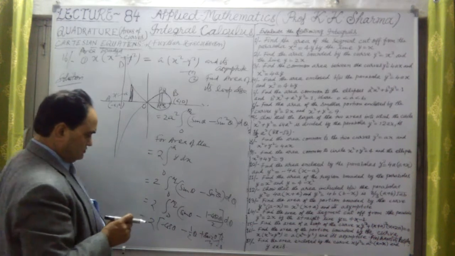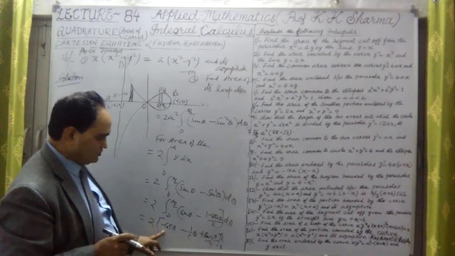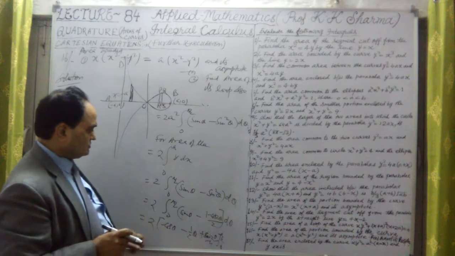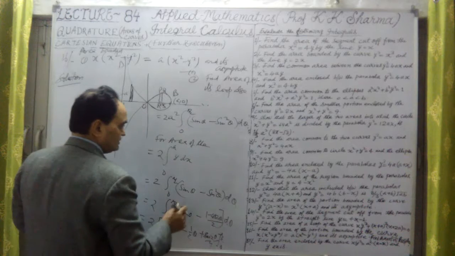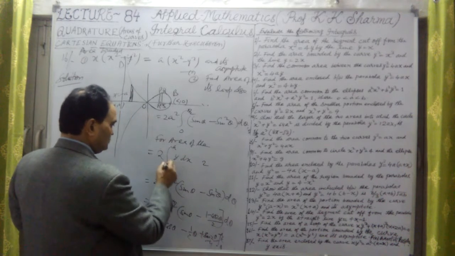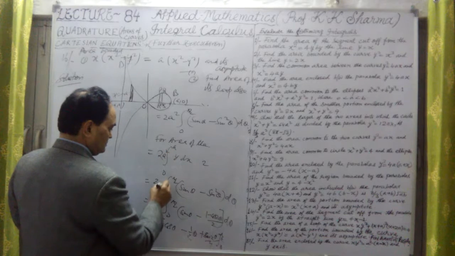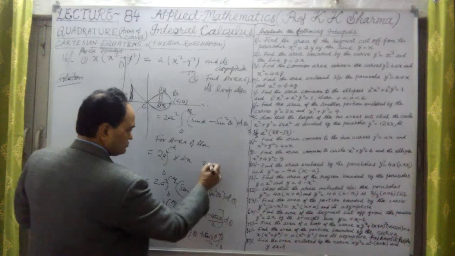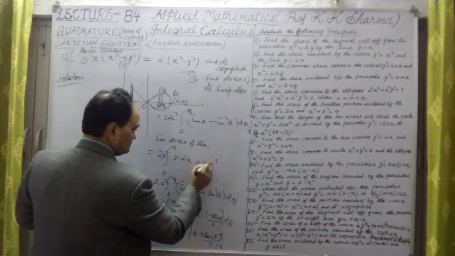Putting pi by 2, now it is plus 1, because when we put the lower limit 0, it will be plus 1. But there it was minus 1 only. 2a square will come out, this is twice a square, the final answer.